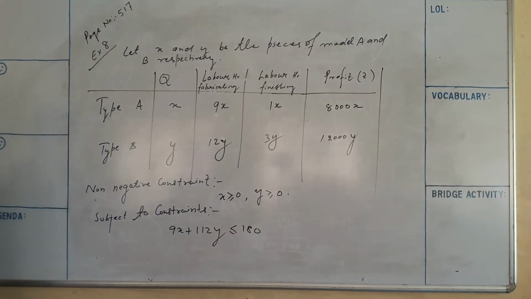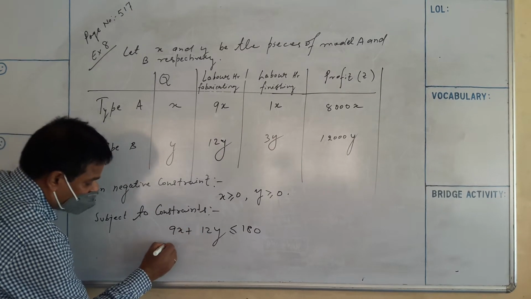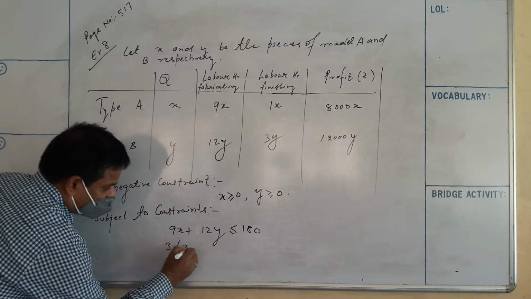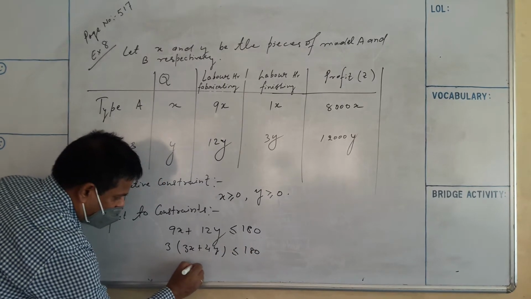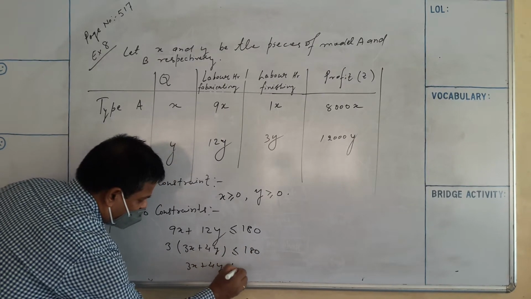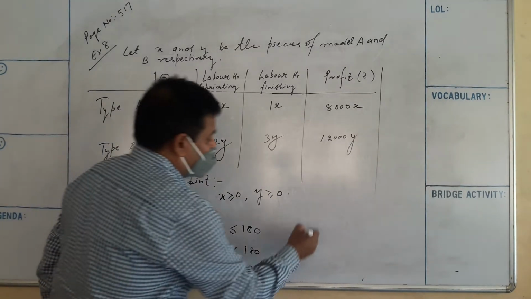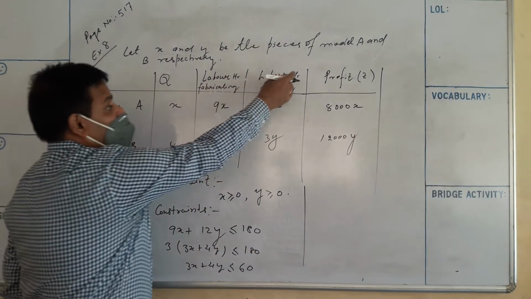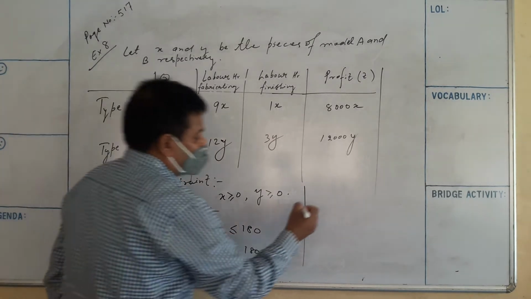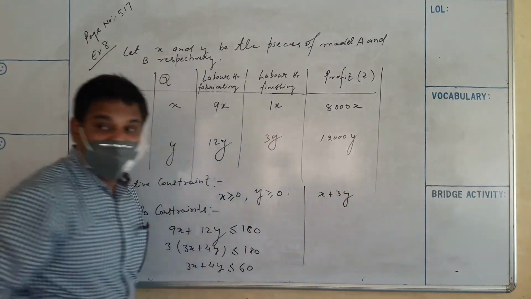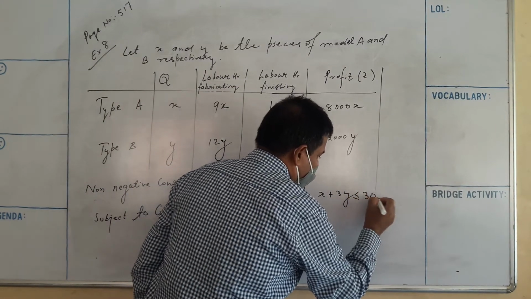Here 3 is taken out, so 3X plus 4Y is less than or equal to 60. Now labor hour for finishing: maximum 30 hours. X plus 3Y is less than or equal to 30.